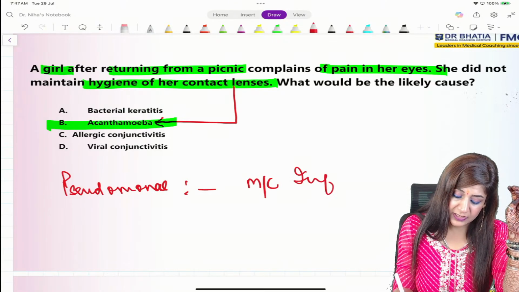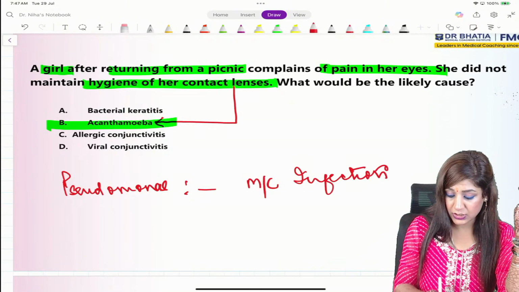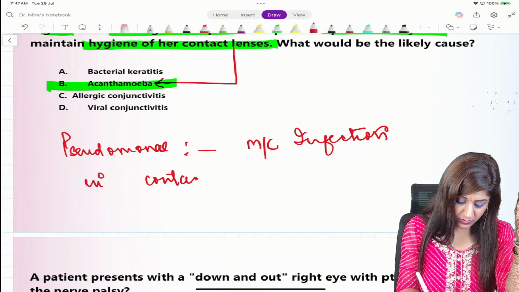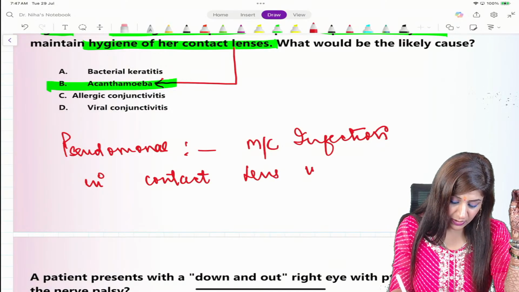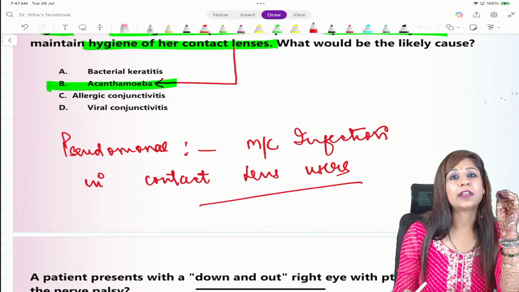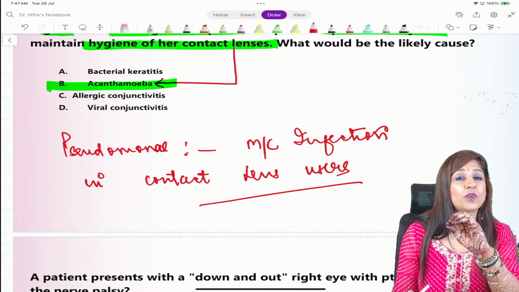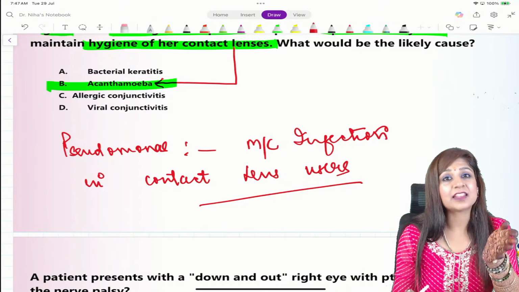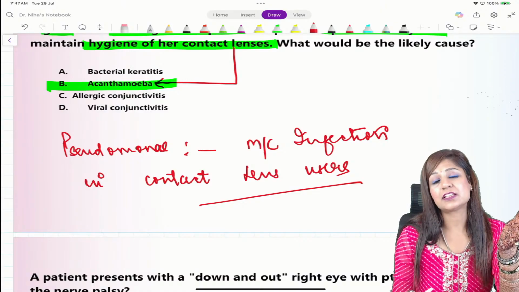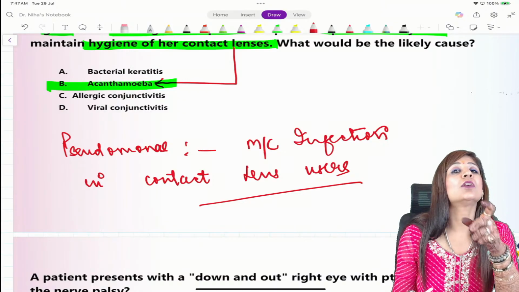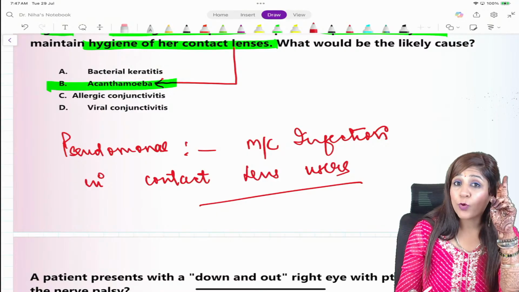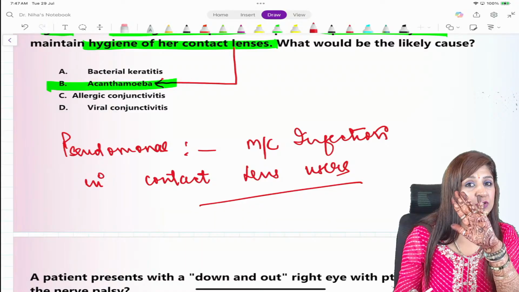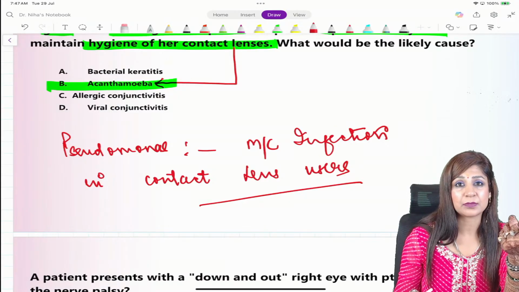If they are asking the most common infection in contact lens users, it is Pseudomonas, while the most important risk factor in patients of Acanthamoeba keratitis is the usage of contact lenses. So if both are given in the question, then your answer is Pseudomonas. If Pseudomonas is not there, then you have to go with Acanthamoeba. Okay.